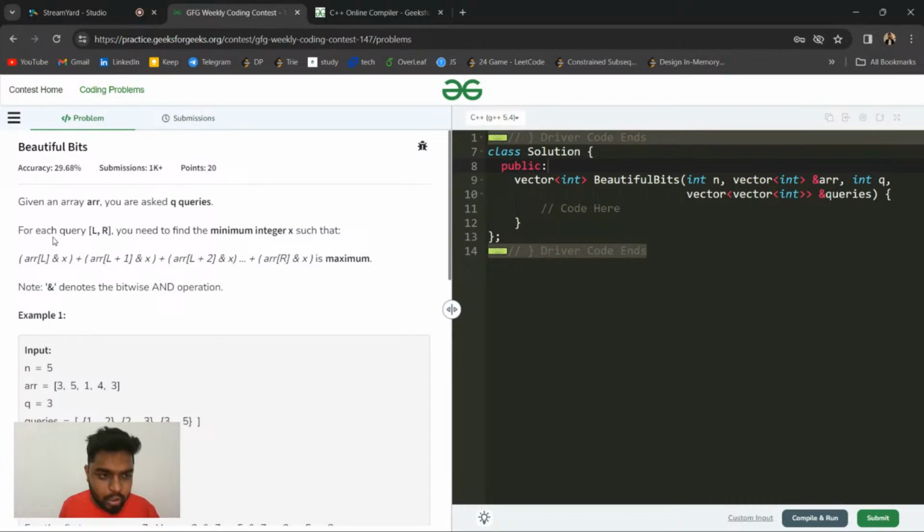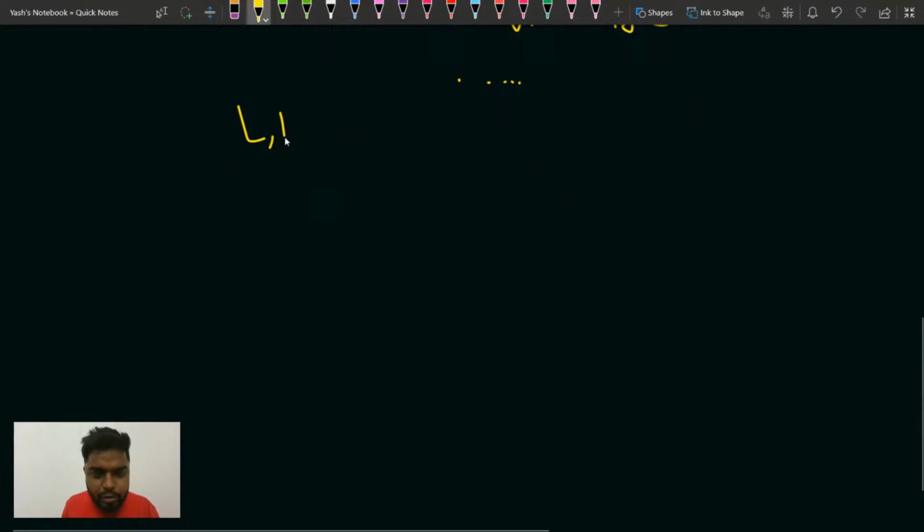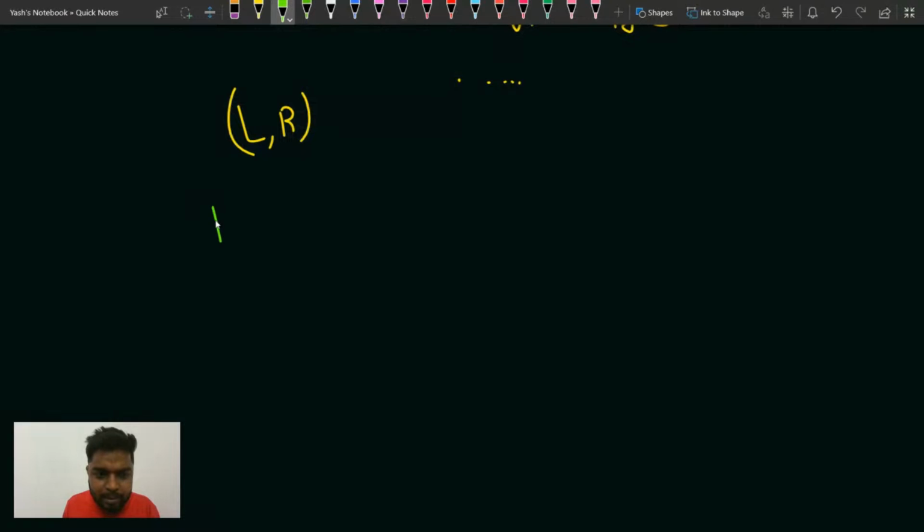Right, guys. Okay, so see, you are given a range L to R here. And they are saying that for the range that has been given, you have to find the minimum X. Find the minimum X for every L and R query that is given to you,